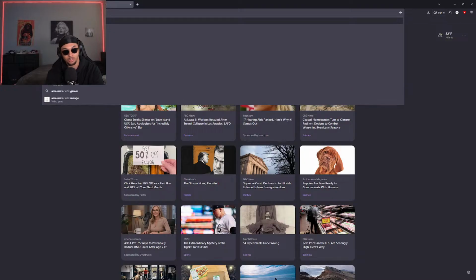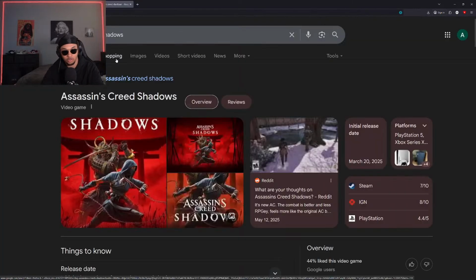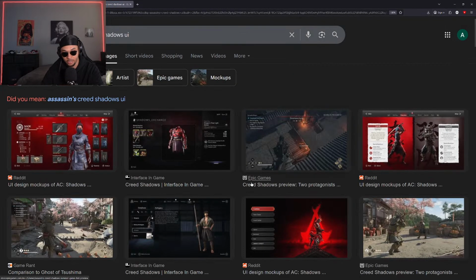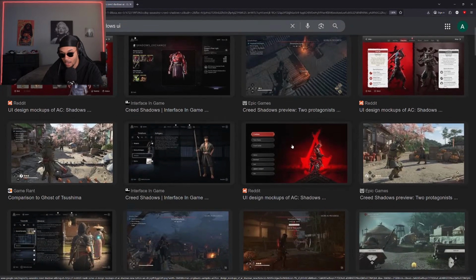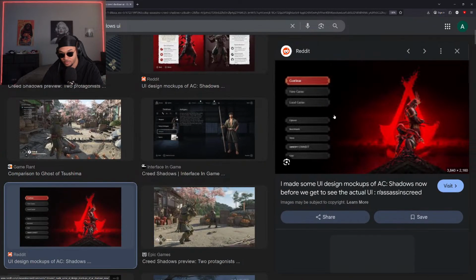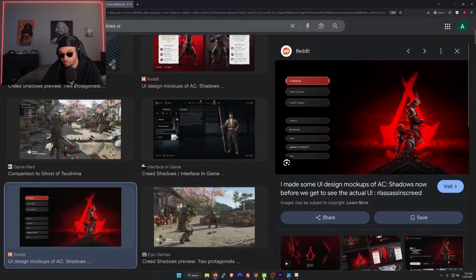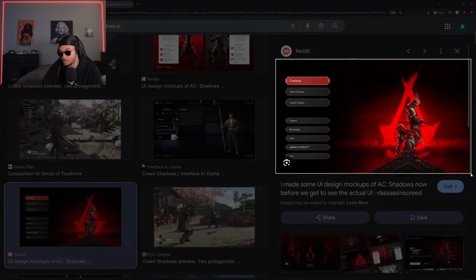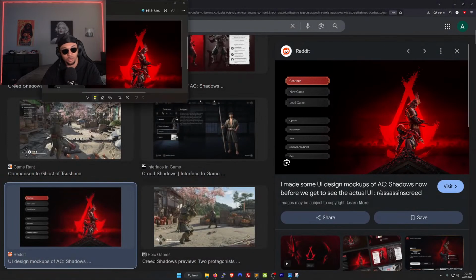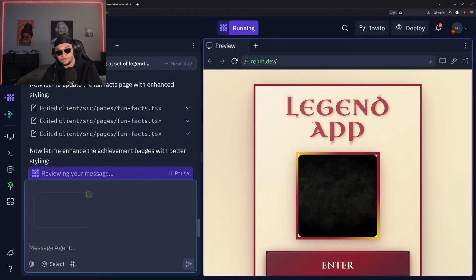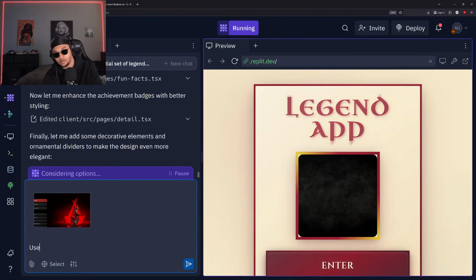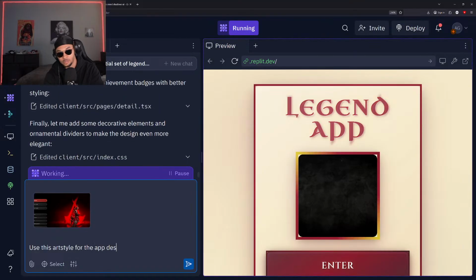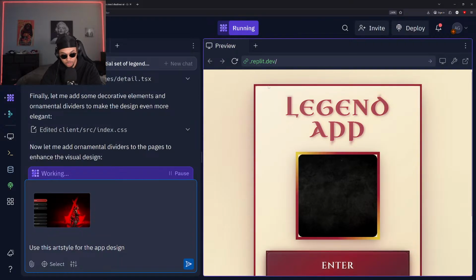Assassin's Creed Shadows. All right, so this is a recent video game that came out. It's more like a ninja art style, right? So I know that they have a ninja style, and it's kind of in line with what we're doing so far. So what I'm gonna do is catch a screenshot of this, and I'm gonna let it know that we want this art style for our app. For the app design.